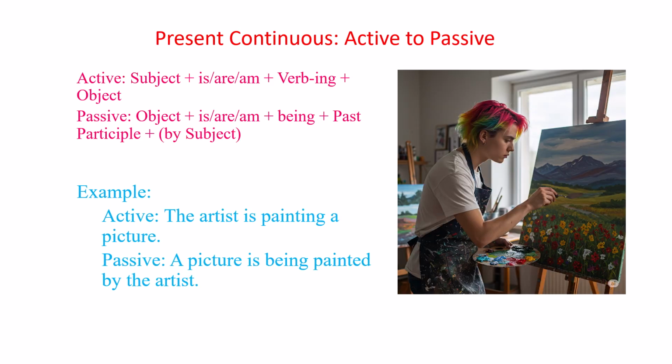The present continuous tense describes actions happening now. The active form is, the artist is painting a picture. In the passive, we use is, are, or am plus being plus the past participle. The object, a picture, becomes the subject, a picture is being painted by the artist. This emphasizes the ongoing action on the picture.